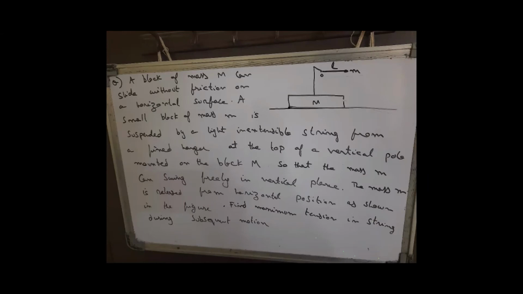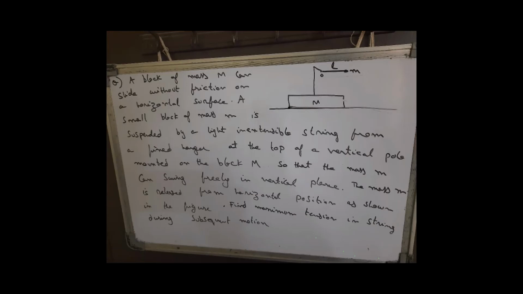Sir, first we can find the velocity at some general theta. For velocity, we can take Vx and Vy as the velocities of small m. Then the velocity of capital M will be m Vx by capital M in the opposite direction.